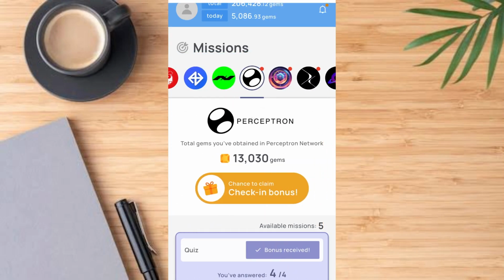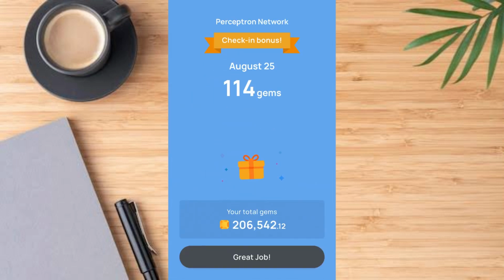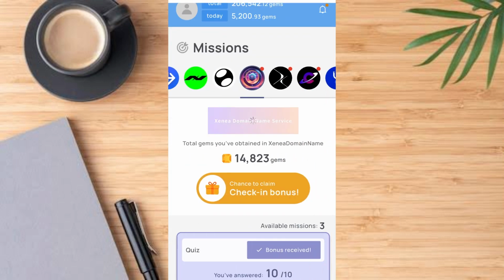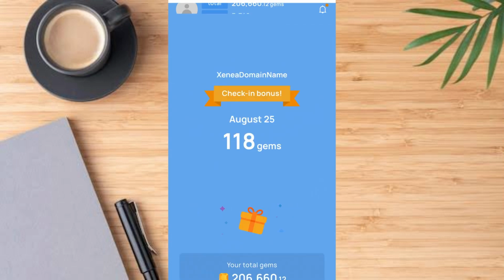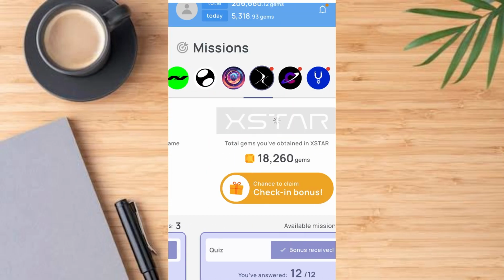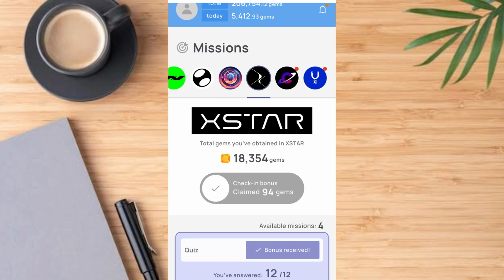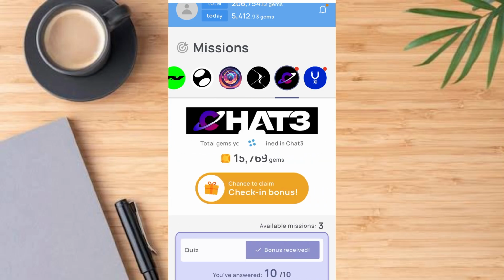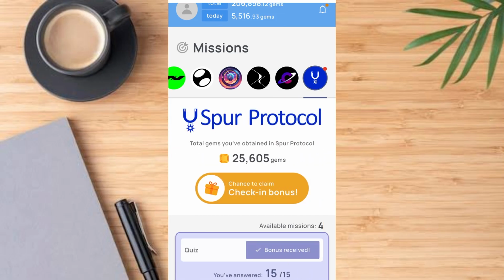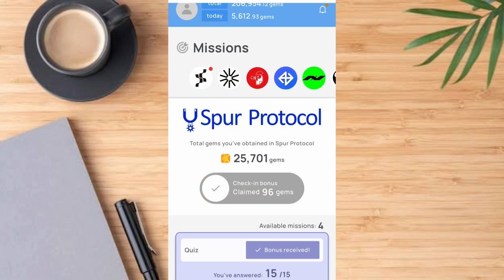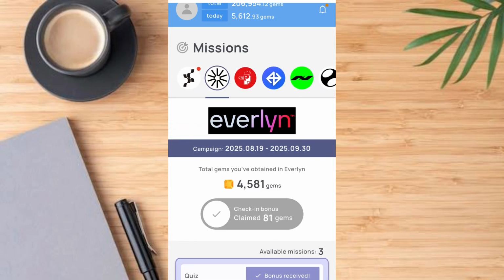So keep mining on this platform on a daily basis and just do what you know how to do best and accumulate your points on this platform. The next one here is extras. Tap on it and get your points. Then heart 3, tap on it as well and get your points. Don't forget to tap on this support protocol. Tap on it and accumulate your points. So you've gotten all these points successfully.